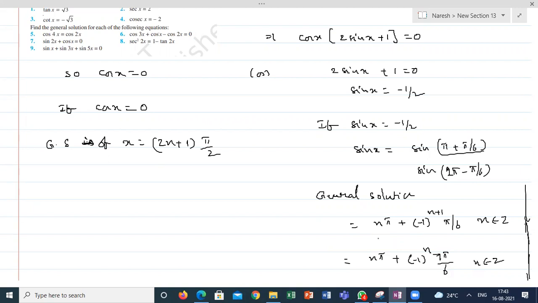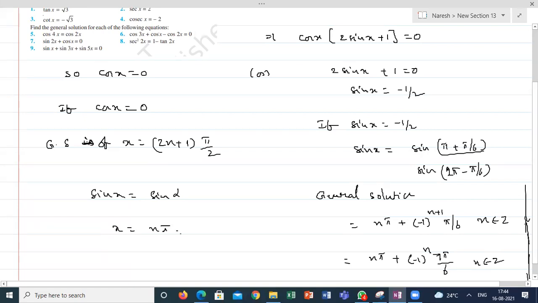Sir, is the general solution of sin x formula correct? Because even in the textbook it is written n pi plus (minus 1) to the power n, not n plus 1. No, here I am following the pattern. This is also right and this is also right. What he is saying there: sin x is equal to sin alpha, then the general solution is x is equal to n pi plus (minus 1) whole power n alpha, where alpha is your principal value. Yes, sir. Principal solution. So if I follow this formula pattern, then you will get this answer.